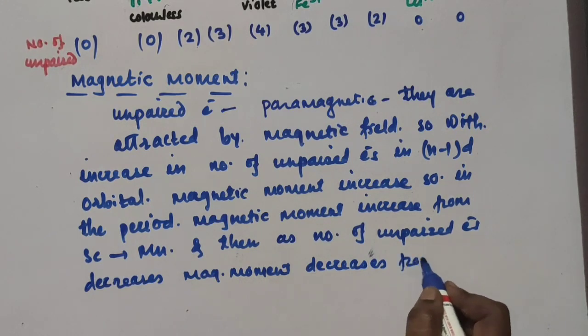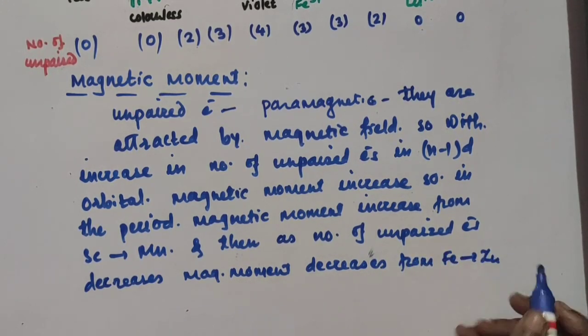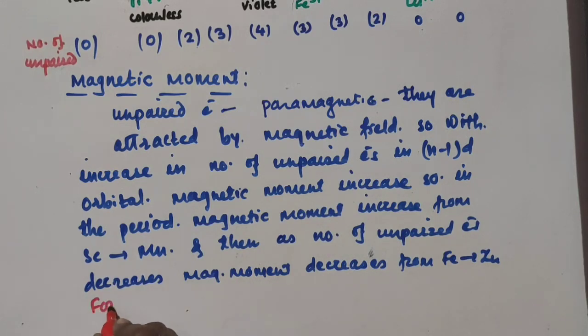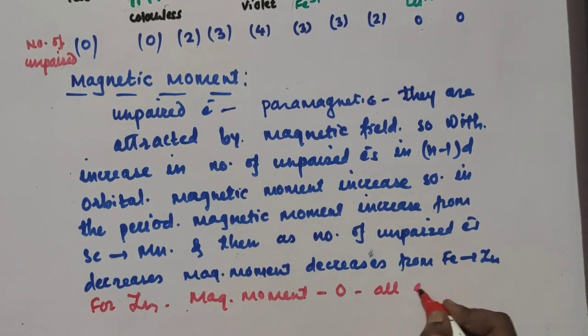From what? From Fe to zinc. For zinc, magnetic moment is 0. Why? Because all the electrons are paired electrons. For zinc, I'll write here, for zinc, magnetic moment is 0. Why? Because all electrons are paired.